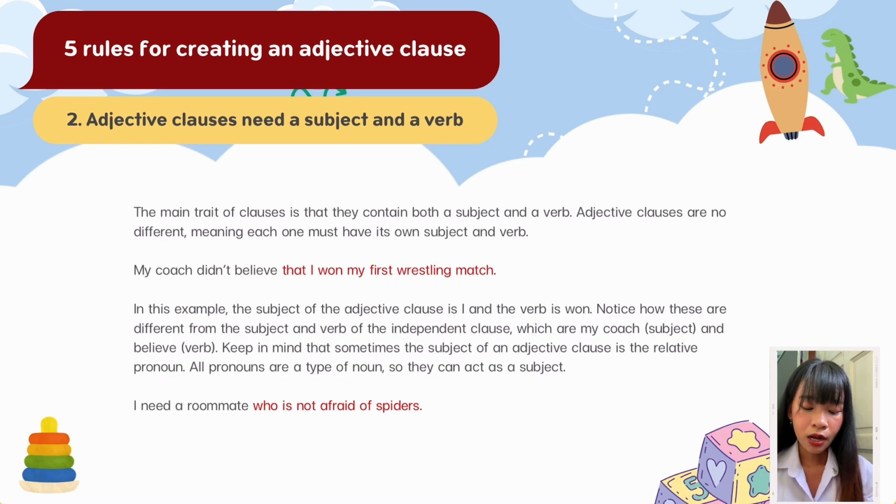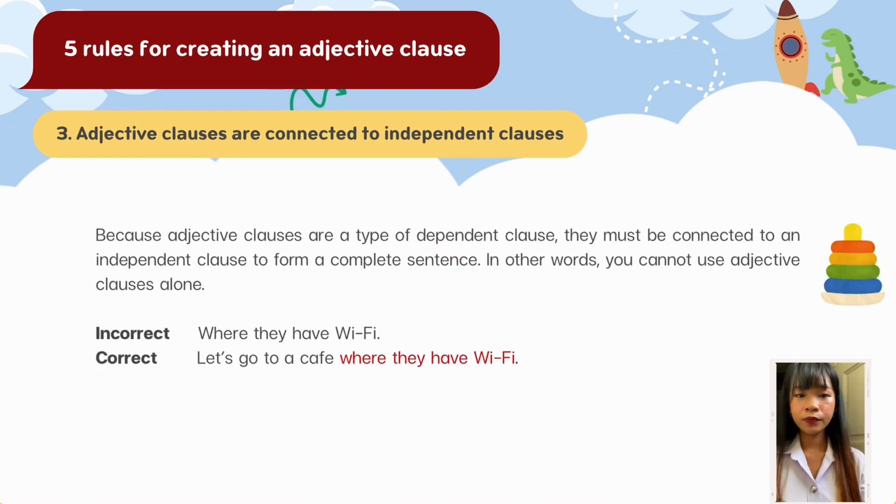All pronouns are a type of noun, so they act as a subject. For another example, I need a roommate who is not afraid of spiders. The third one: adjective clauses are connected to independent clauses.